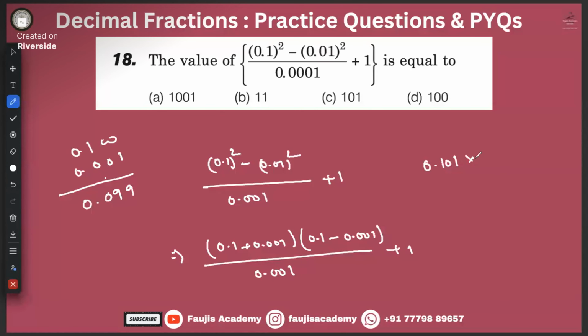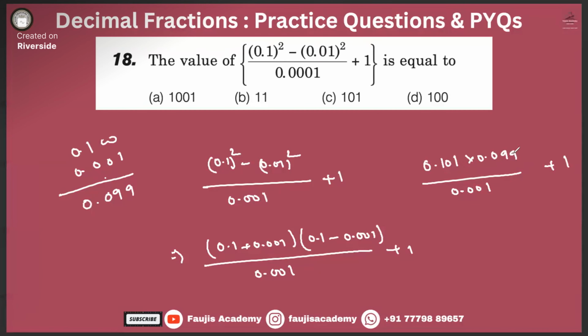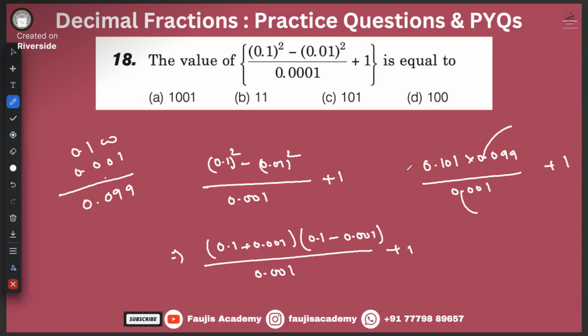Okay. 0.099, right? Divided by 0.001 plus 1. Okay. Let's try to work around it. How much is that? 1, 2, 3. This goes to a toss, one toss. 1 into 99. Why is my internet connection so stable here? So that means it will be how much?